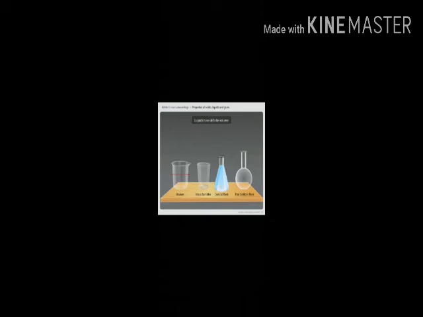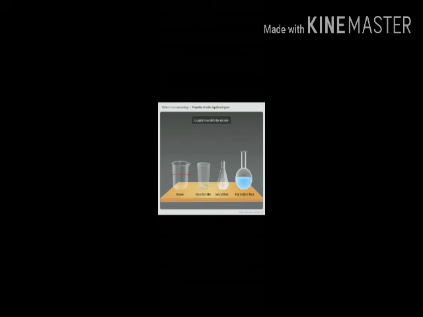And finally, we pour the water from the conical flask into a flat-bottomed flask. The water now takes the shape of a flat-bottomed flask. From this experiment, we conclude that water has no fixed shape of its own. It takes the shape of the container in which it is poured.